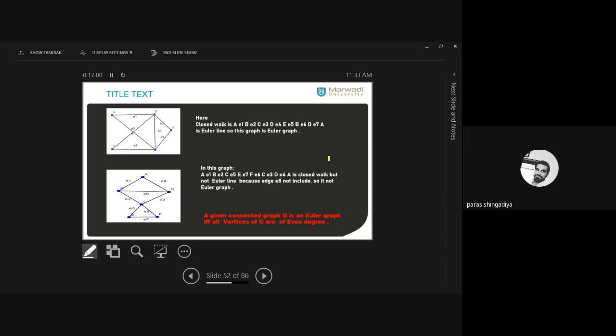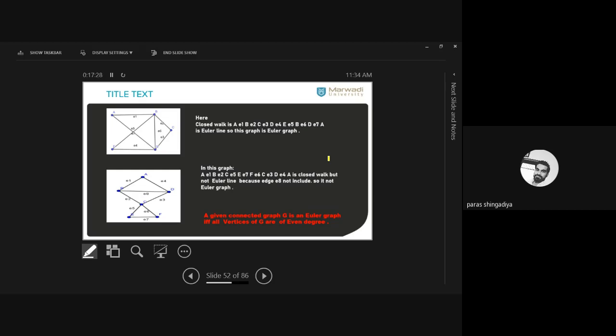So the walk is closed: A, B, C, E, F, C, D to A. If it is given to modify the graph to create an Euler graph, then you can remove this. Clear? But now this is a fixed situation. It is a fixed situation, like a map, a fixed view. Clear? A fixed map, we cannot modify it.